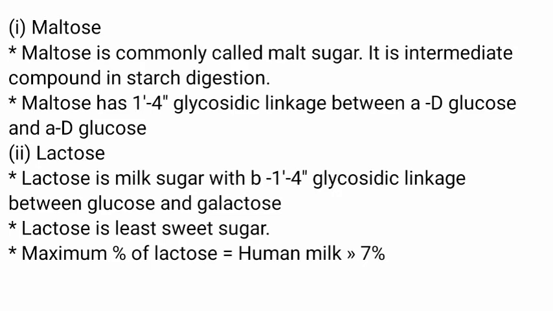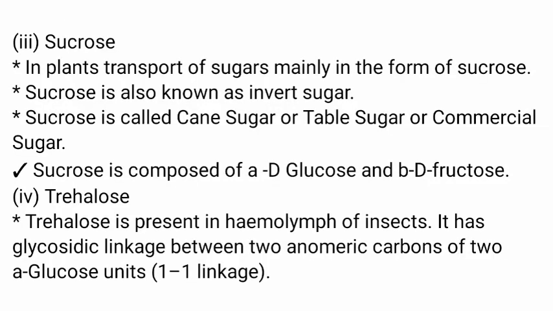The next type of disaccharide is sucrose. In plants, transport of sugars is mainly in the form of sucrose. Sucrose is also known as invert sugar. Sucrose is also called cane sugar or table sugar or commercial sugar. Sucrose is composed of alpha D glucose and beta D fructose.